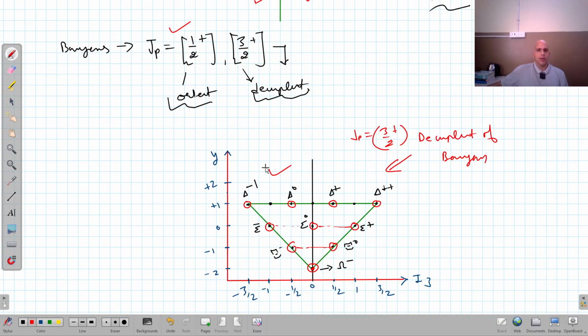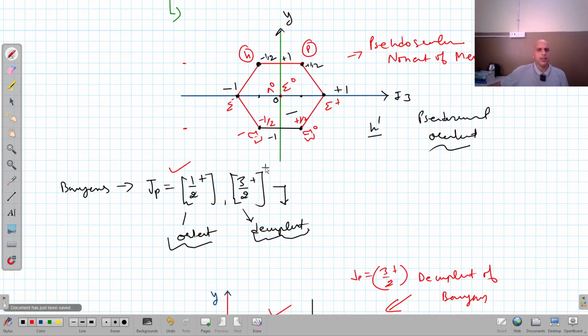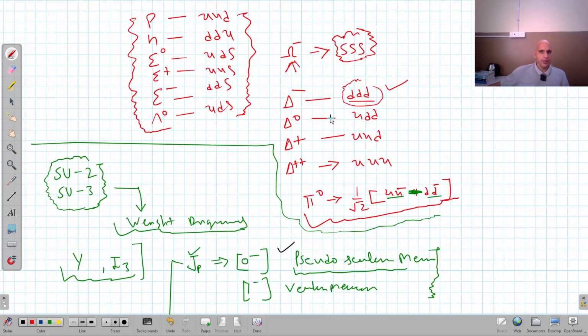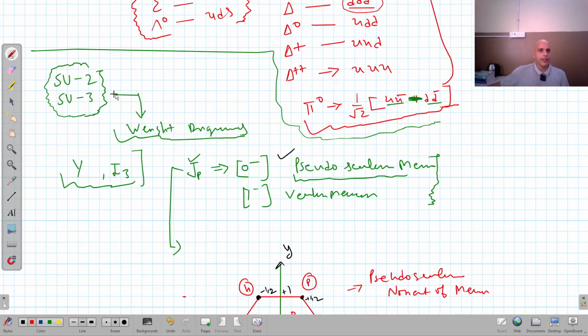So usually in the quark model, the questions are asked either from the quantum properties of different quarks, the quark composition of some important elementary particles, as I told you, or the weight diagrams, the diagrams that arise from the symmetrical arrangement of different elementary particles that comes from SU2 and SU3 symmetry.